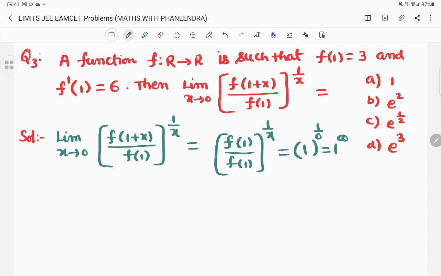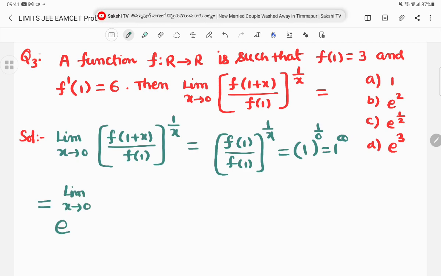Whenever you are getting 1 power infinity, what do we have to do? Our duty: the given limit can be written as e power limit x tends to 0, g of x into f of x minus 1. g of x is what among this? 1 by x.